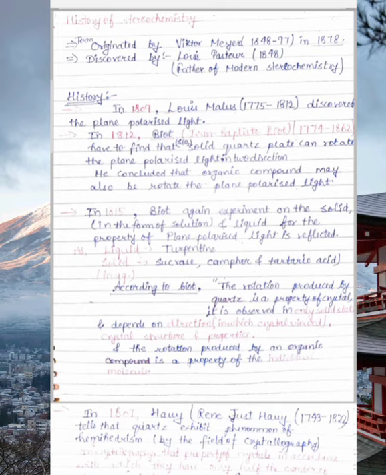It means the rotation produced by an organic compound is a property of an individual molecule, individual atom, individual group, not a property of the whole crystal. So Biot discovered the phenomenon that plane polarized light is rotated by a compound in two directions. The first is positive, meaning clockwise, the dextro-rotatory direction, and the next, negative, is levo-rotatory, meaning anti-clockwise, counterclockwise direction.